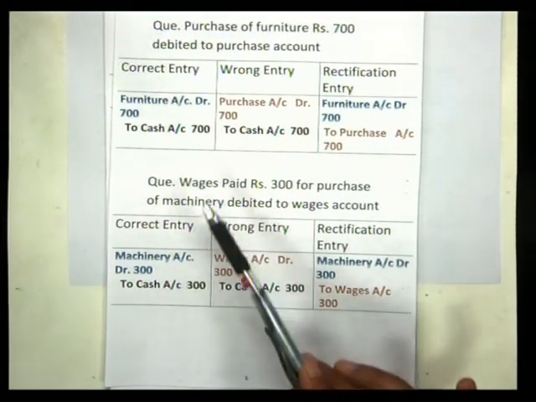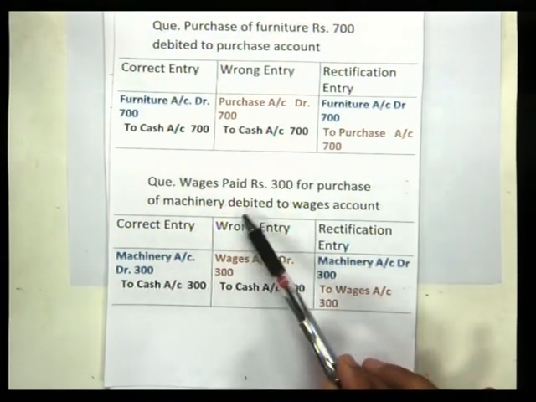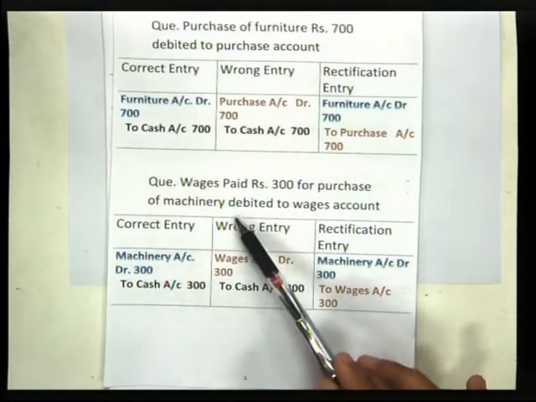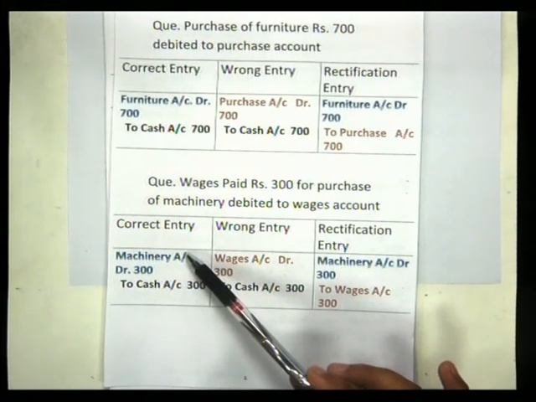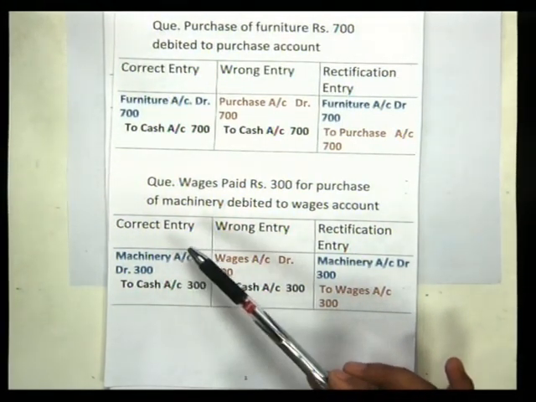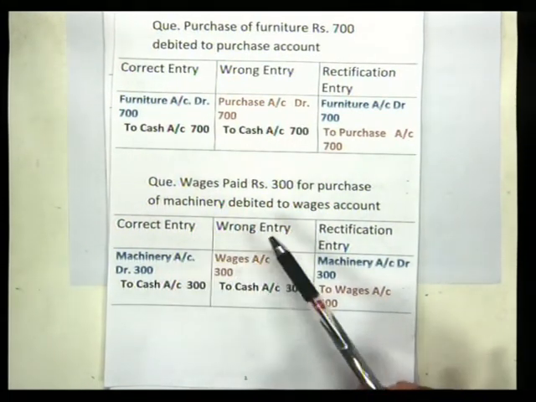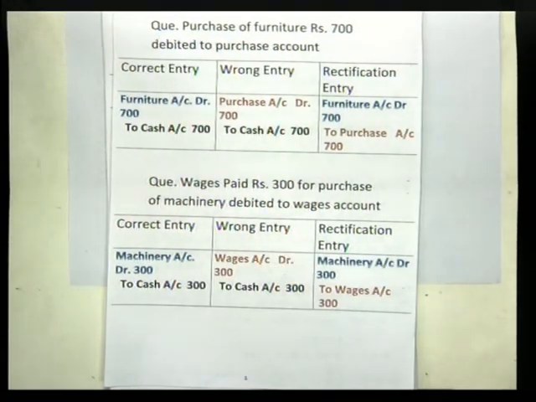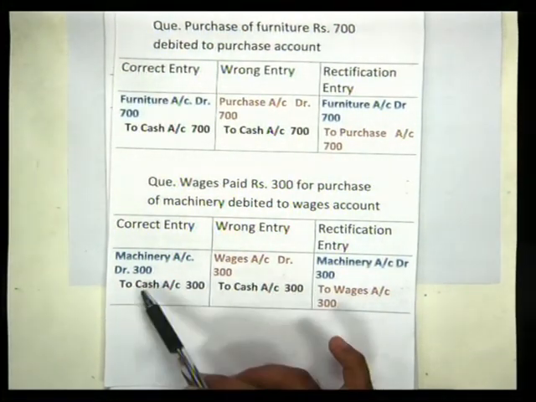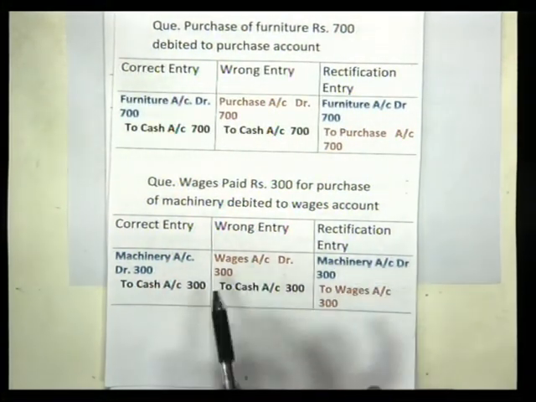Another example, wages paid rupees 300 for the purchase of machinery. So here I have already discussed that these wages for the machinery should be debited to machinery account. So the correct entry is machinery account debited to cash account. Now instead of debiting machinery account, by mistake you have debited wages account to cash account. So here cash is credited correctly. So cash account, rectification entry, cash account will not appear.